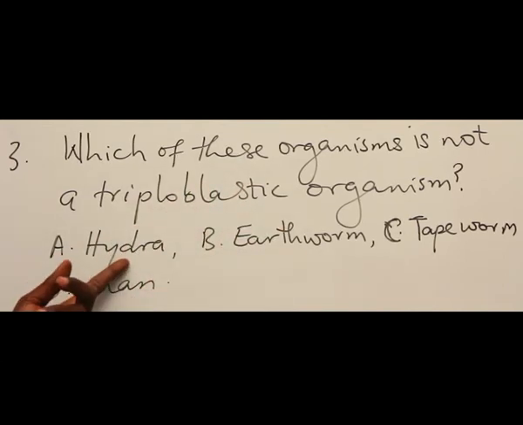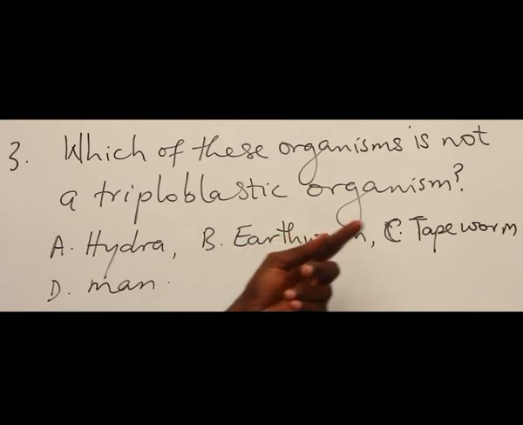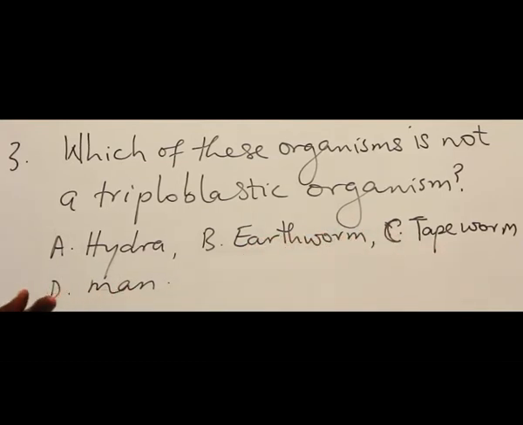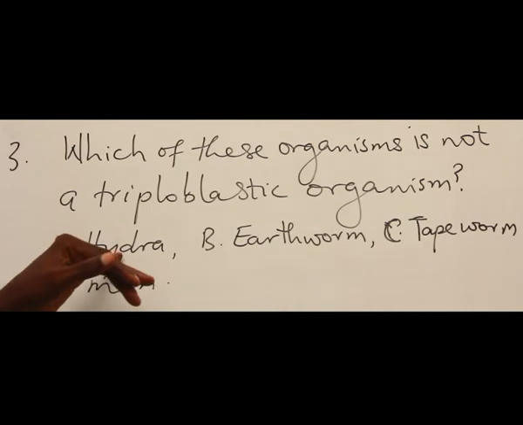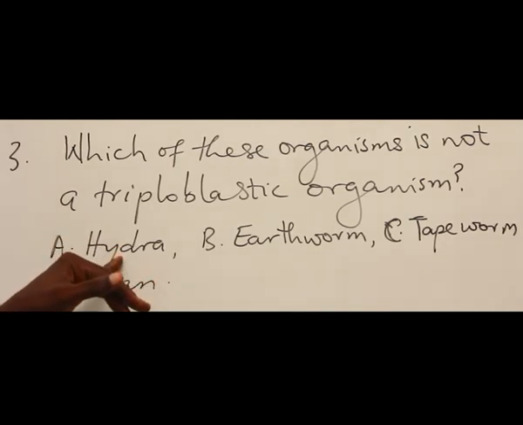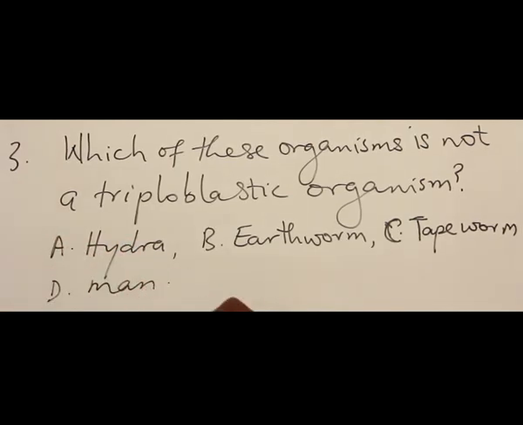We have Hydra, we have earthworm, we have tapeworm, then we have man. So the one that is very clear that we know is not of 3 layers is Hydra. Hydra has ectoderm and endoderm. In between we have mesoglea, which is not a tissue. So answer to this question is A.